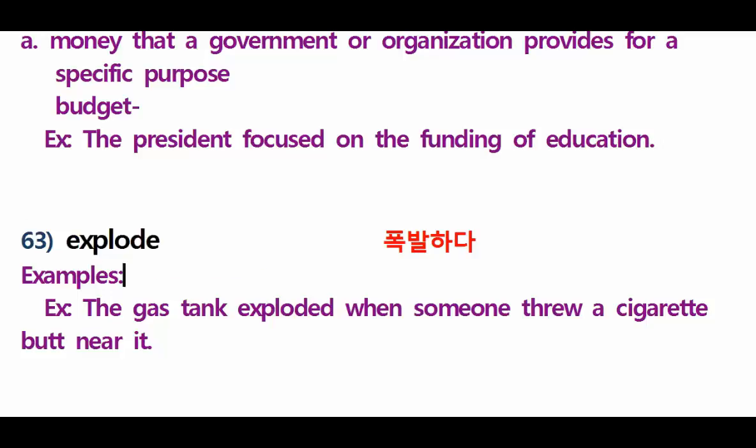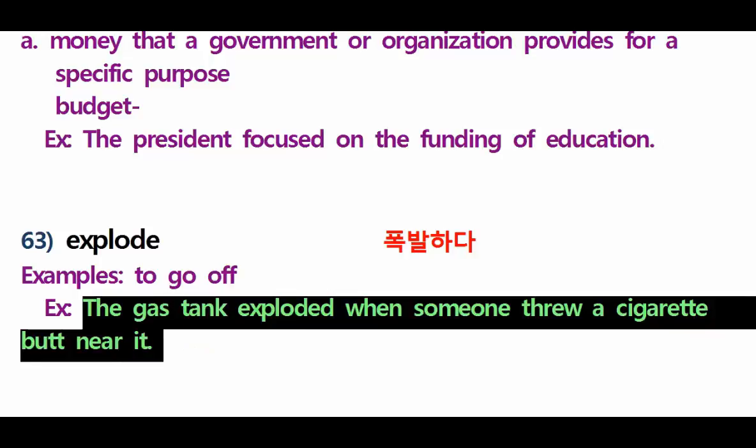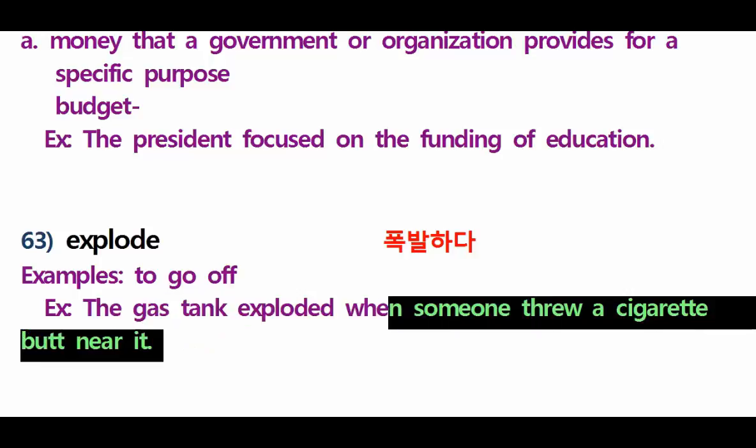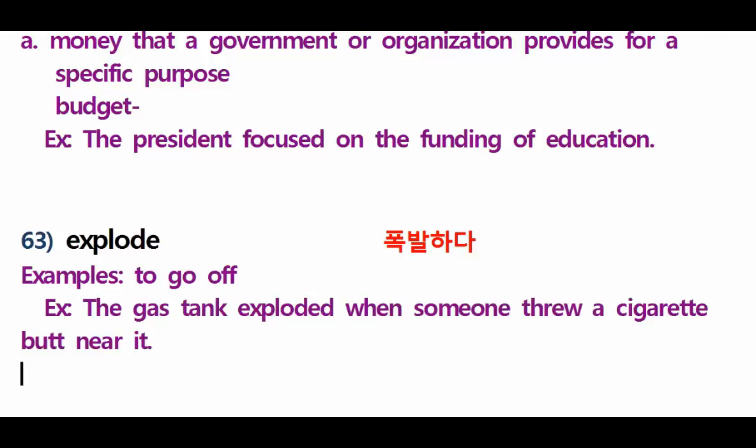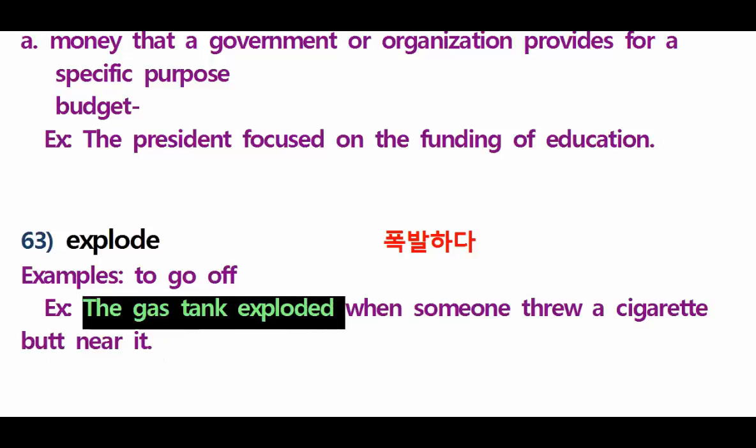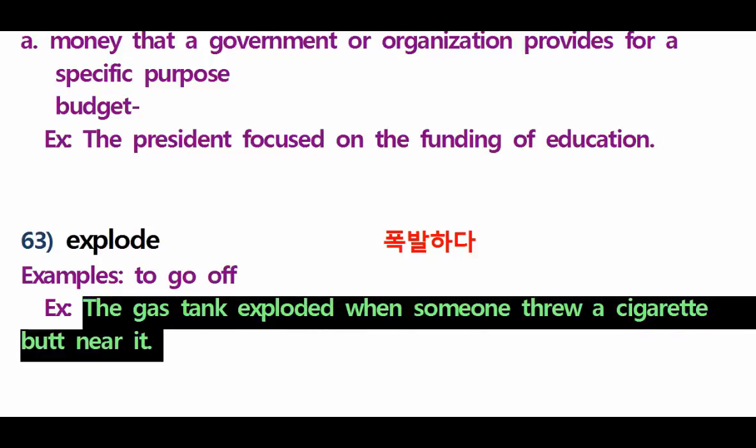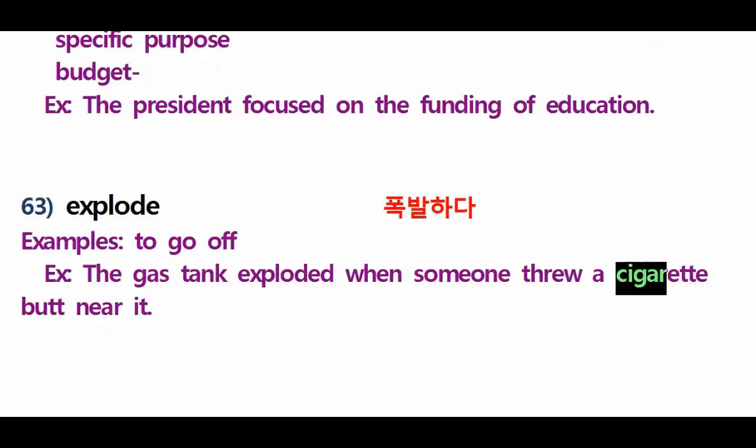Now let's go for number 63, explode. What is the meaning of explode, guys? It is to go off. To go off is another expression, and it means to explode. Example: the gas tank exploded when someone threw a cigarette butt near it. Understand what a cigarette butt is? It means a cigarette that you already smoked, so you still have a little left, right?